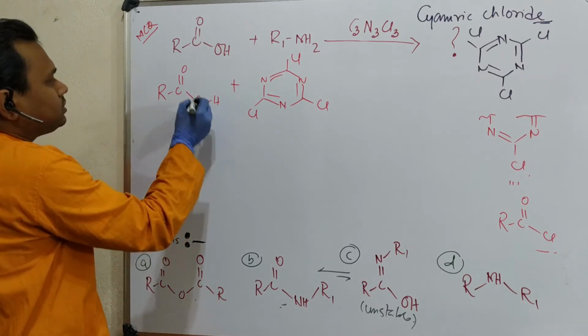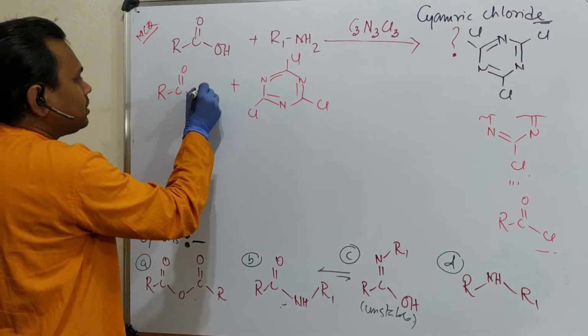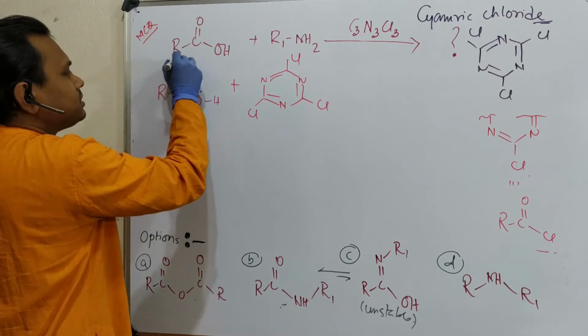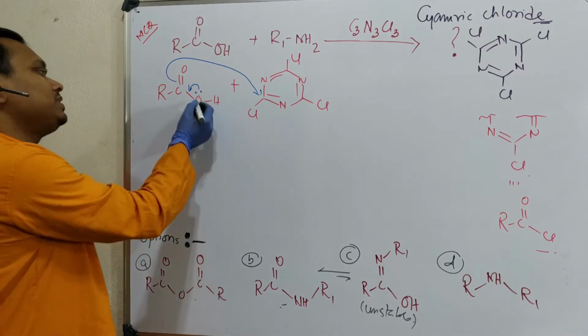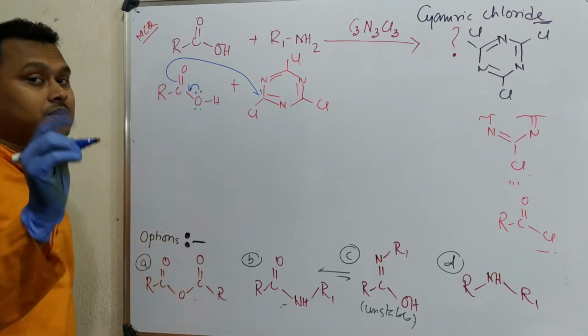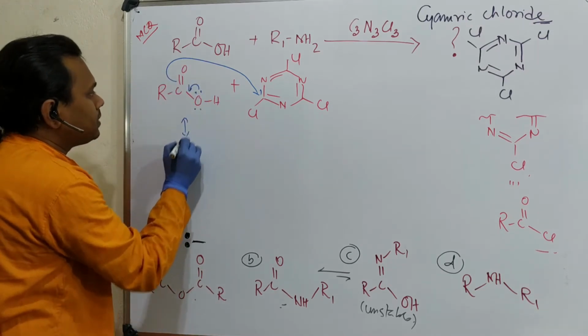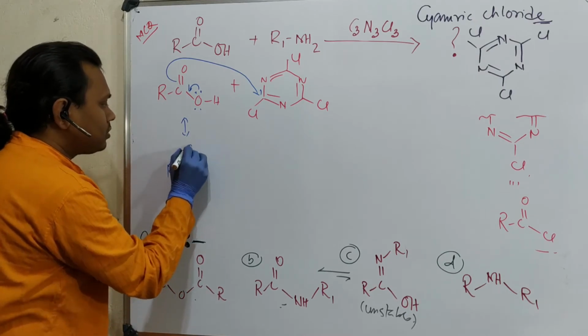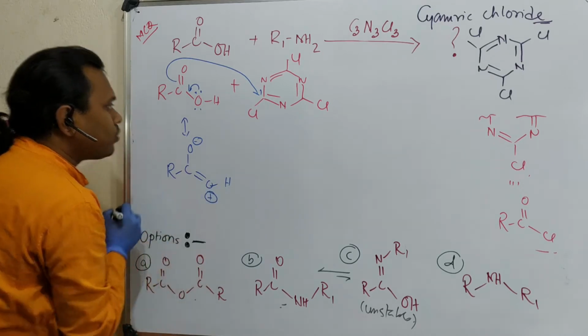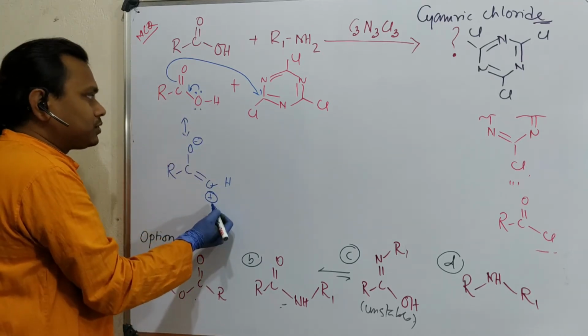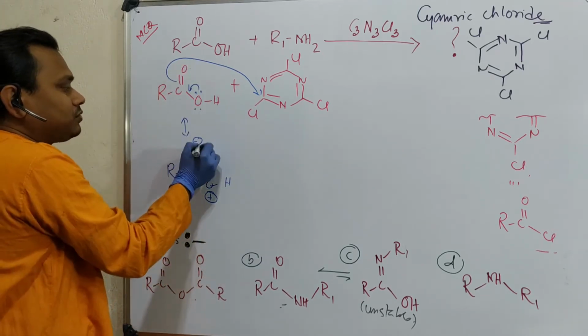So actually, this oxygen attacks. Now, you can ask, sir, why are you showing this oxygen and not this? Because of the canonical form. Please remember, RCOO minus and double bond OH plus. In one case this is neutral, in the other it is positive; in one case this is neutral, in the other it is negative.